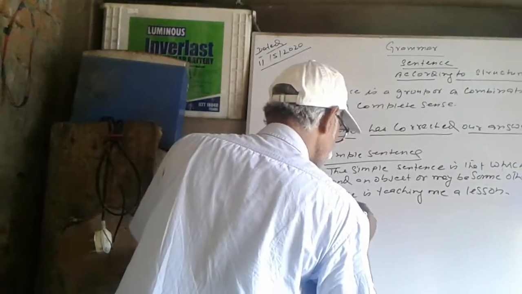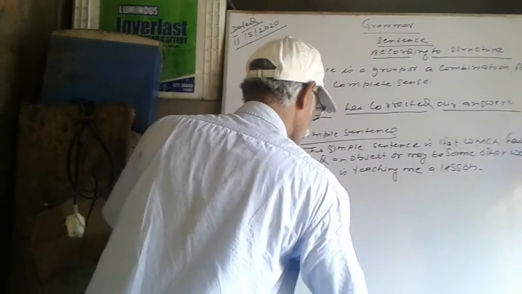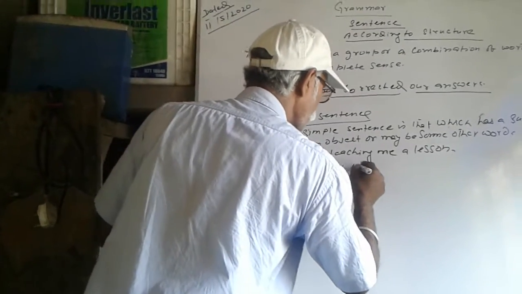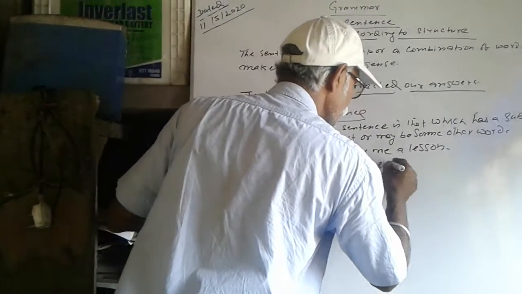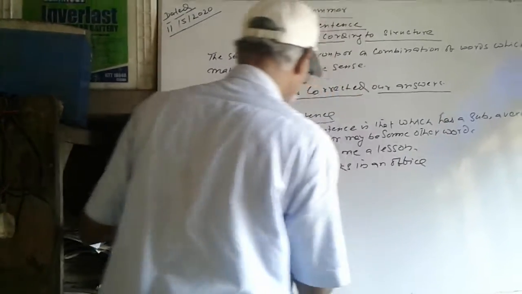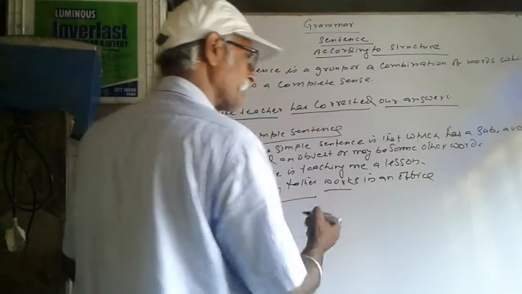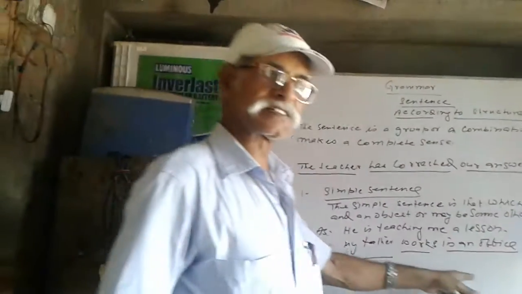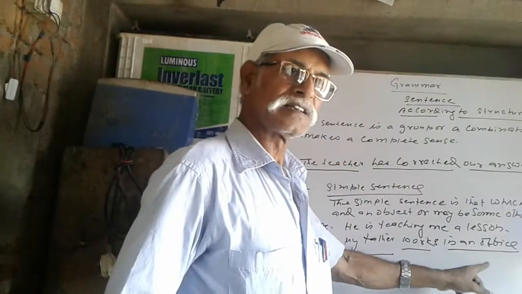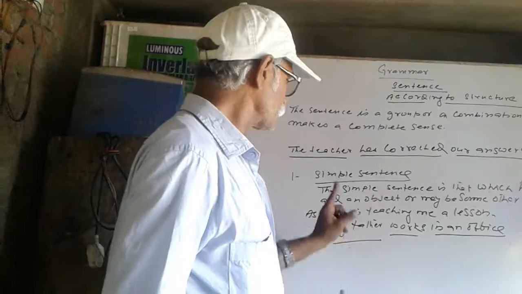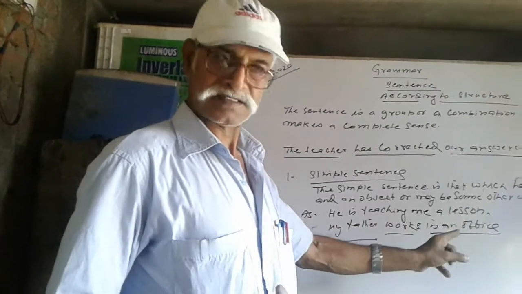Another example, my father works in an office. My father is the subject, works is the verb, and in an office is the other. It is not the object but it is others, that is the complement. So this one makes a simple sentence.